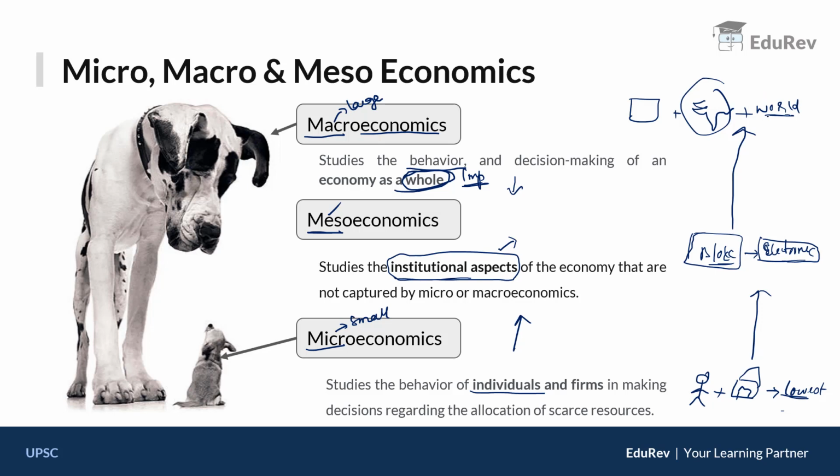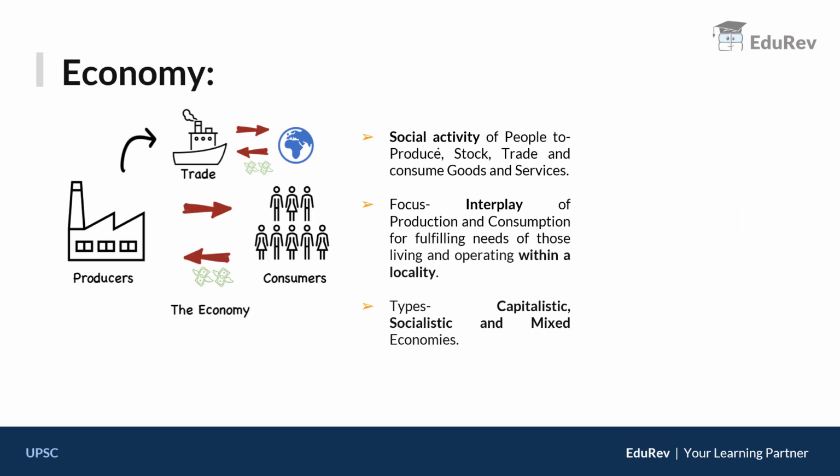Clear? So after knowing this economics, let us understand what is economy. See, economy is the social activity of the people. The study of the behavior of the people is economics, whereas the activity of the people particularly with respect to production, trading, consumption of goods and services, we call it economy. Clear? So there is the active interaction between the different agents of the market such as consumers and producers. Such interplay we call economy. So economy is all about the interplay of the economic agents.